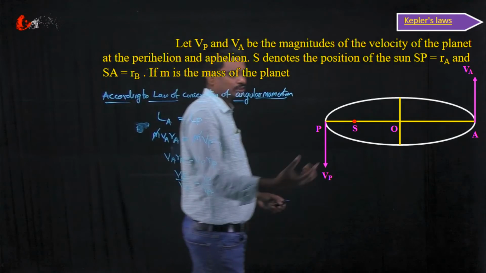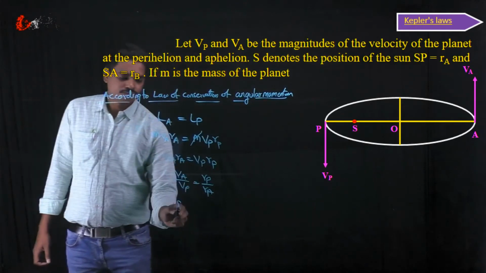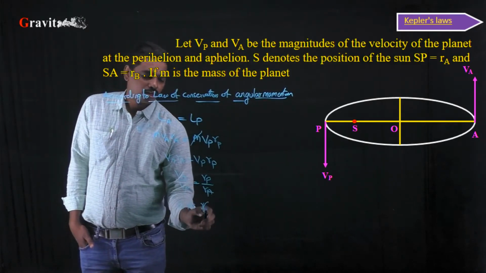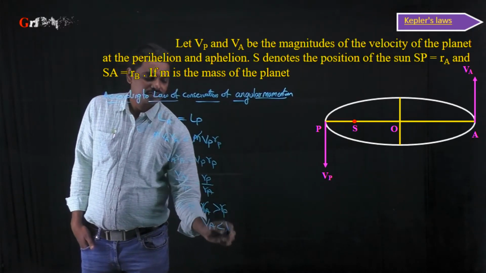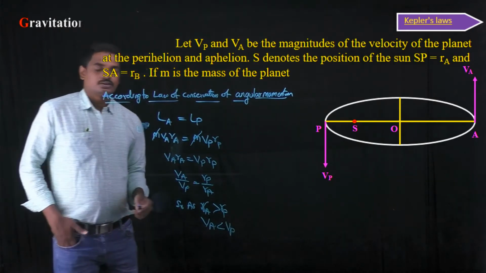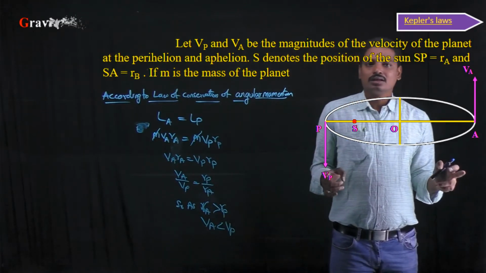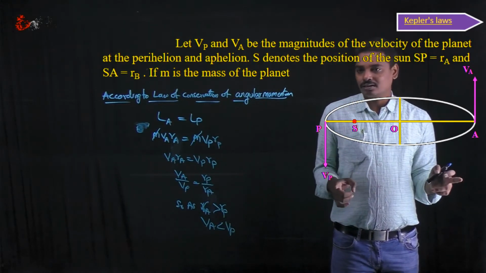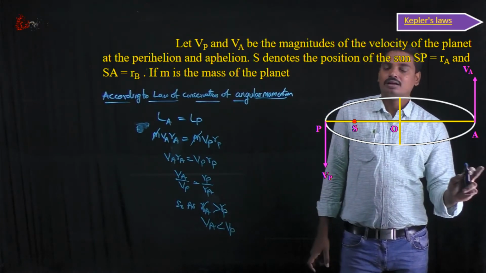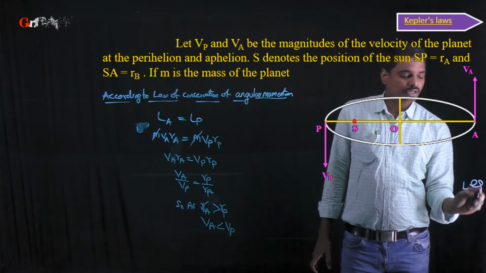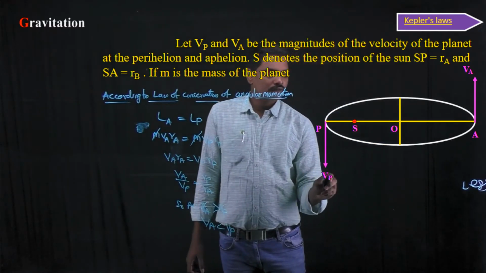Rp is the distance of closest approach, and Ra is the distance of farthest approach. So as Ra is greater than Rp, Va must be less than Vp. Ra is the distance from the sun to the aphelion, so as this is greater, at this point the velocity should be less. So at the aphelion, the velocity should be less, whereas at the point of perihelion, the velocity will be high.